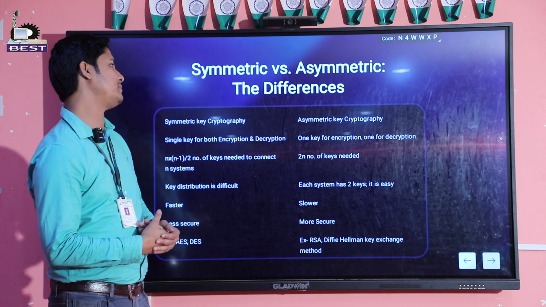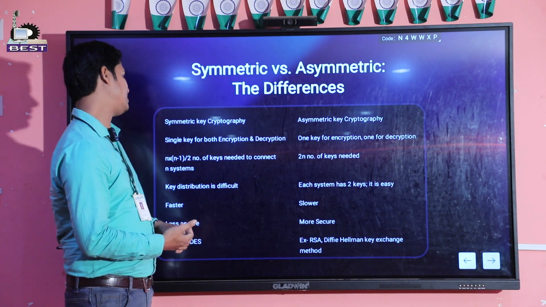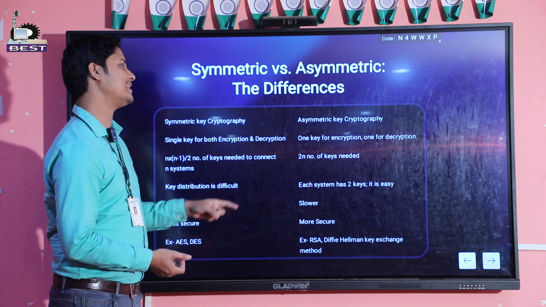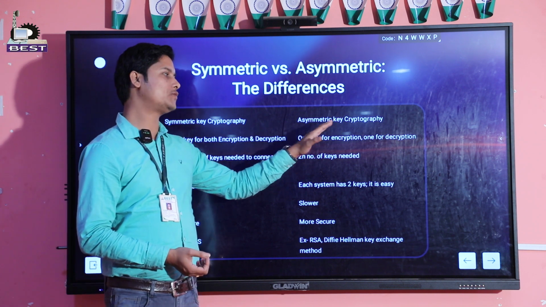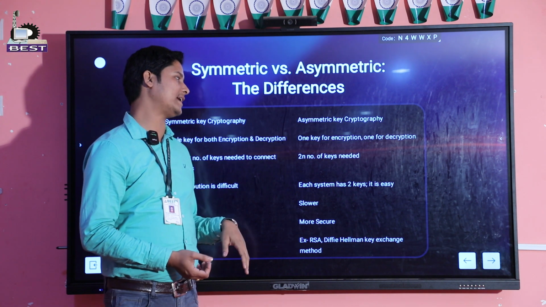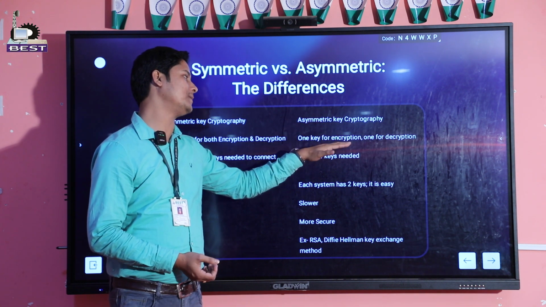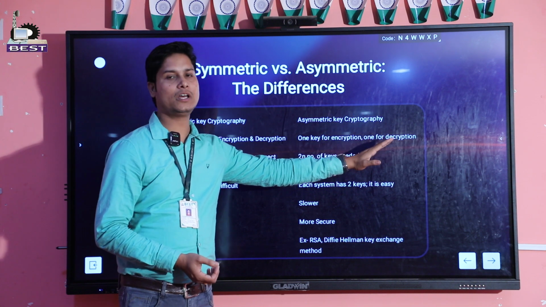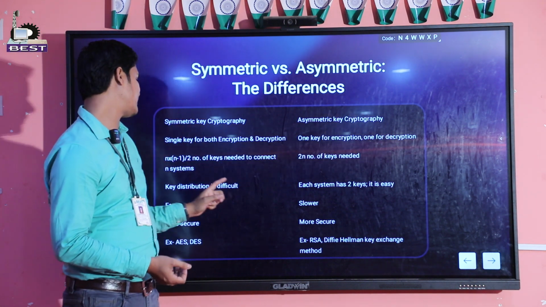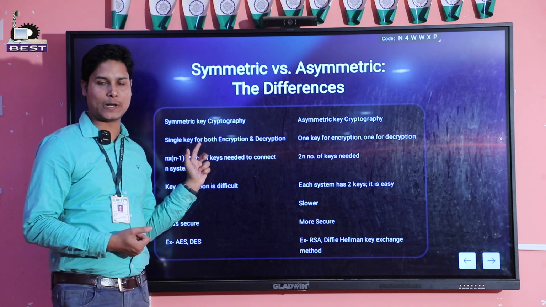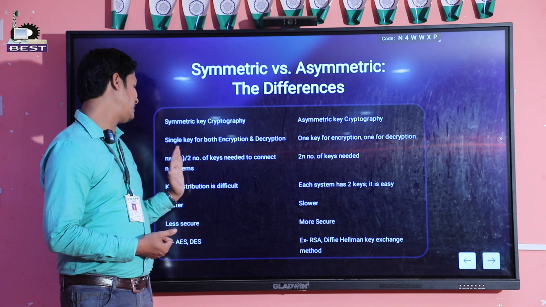So, symmetric versus asymmetric key, the differences. Here a single key is used for both encryption and decryption, but in asymmetric cryptography, one key is used for encryption and another key is used for decryption. The public key of the receiver is used for encryption and the private key of the receiver is used for decryption. Next, here n(n-1)/2 keys are required to connect n